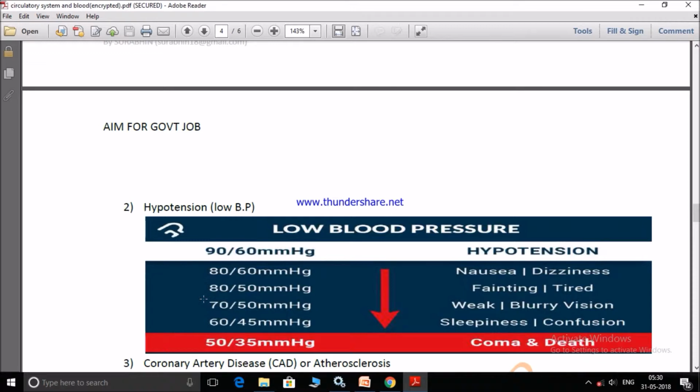When it goes to 70/50, the person will feel weak and blurry vision. When it goes to 60/45, sleepiness and confusion will be there. And further, if it goes to 50/35, which is dangerous, the person may go into coma or death.